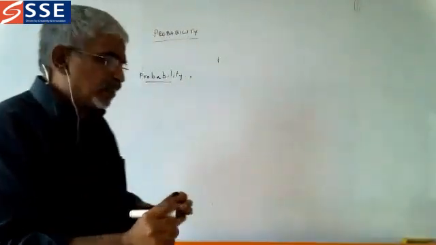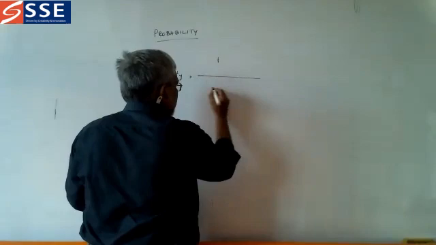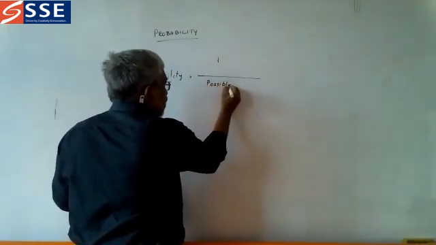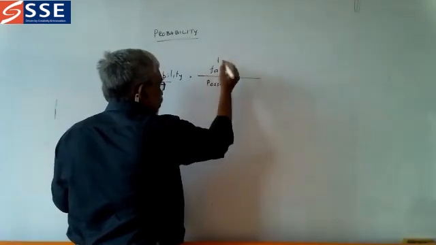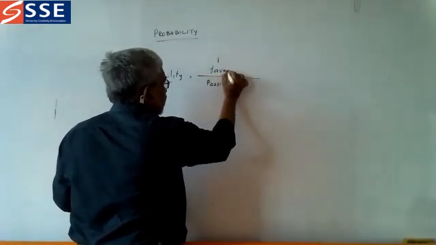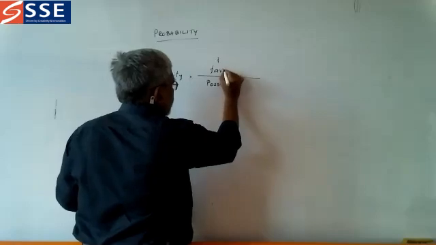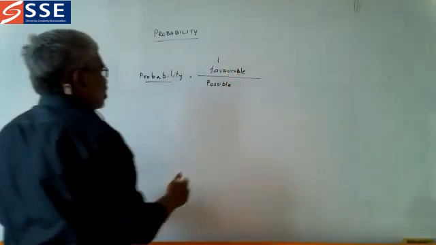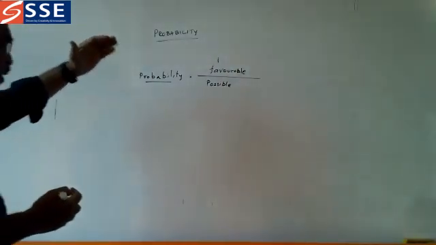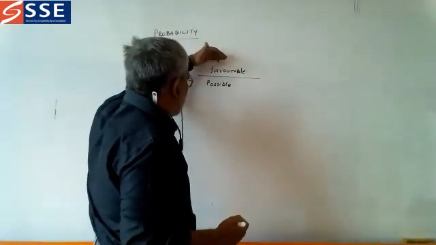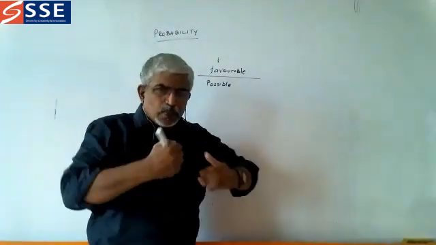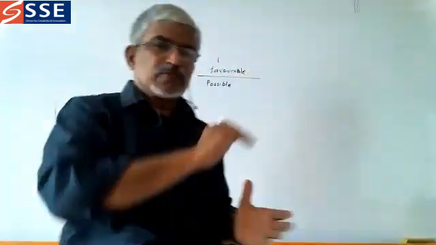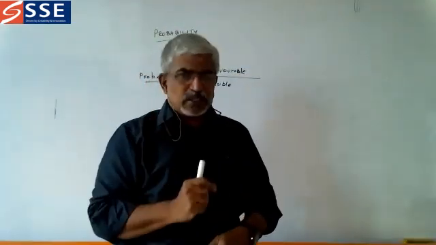We will have a simple thing in our mind: favorable by possible. So possible is what? What are all the chances? The number of chances we have is called possible.